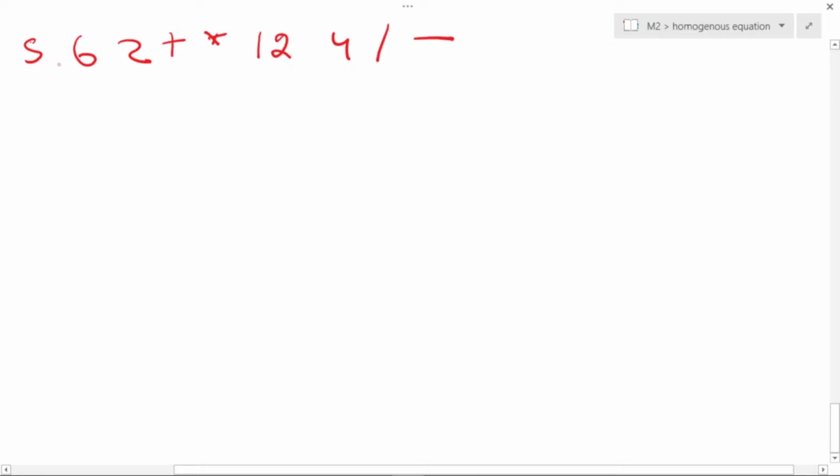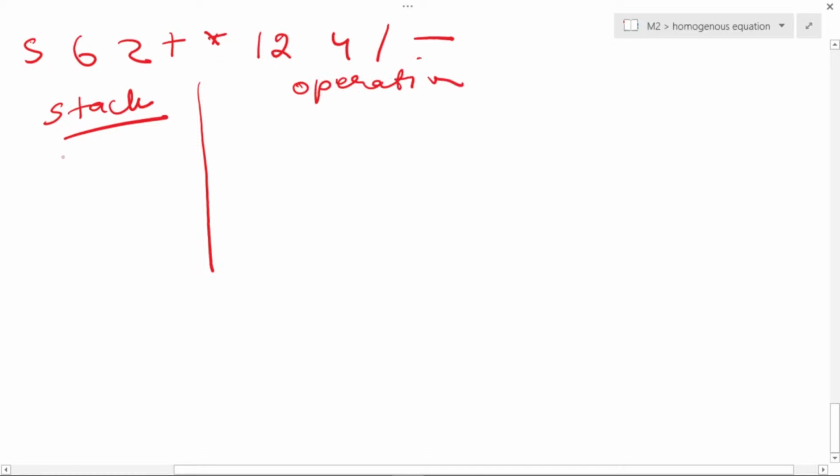Up to the time you are having some operands, you are going to push. The moment you get an operator, you are going to pop out the 2 elements, do the operation, and then push the result back into the stack. So we'll say here what is the stack and we'll do the operation over here. Okay, so what is first? 5, so it gets entered under stack.